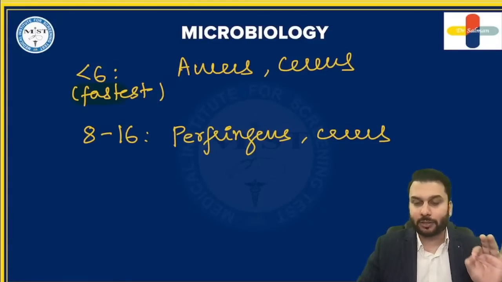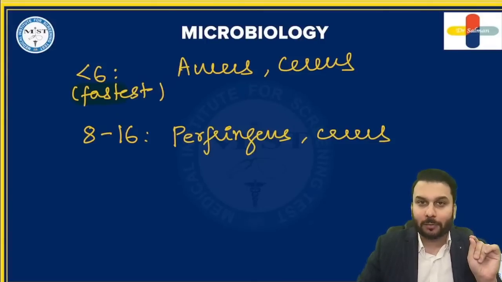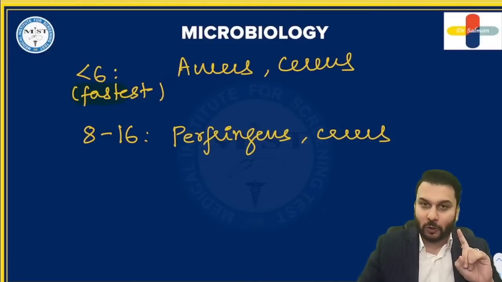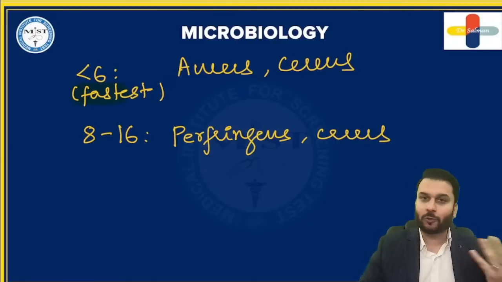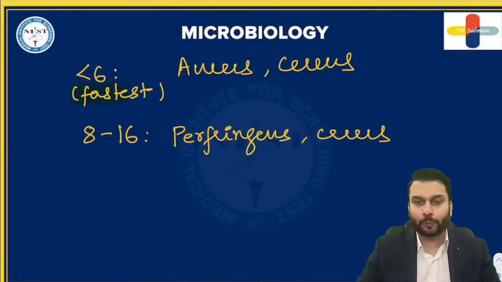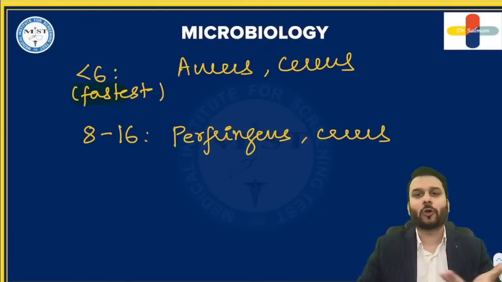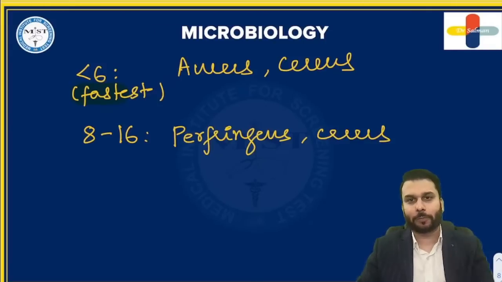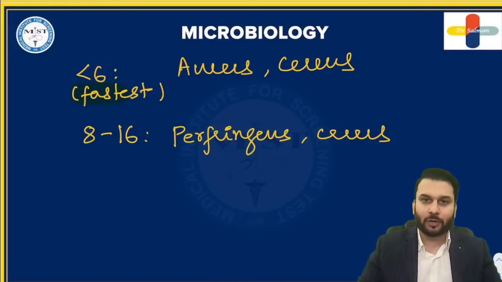So guys, please remember the point is Bacillus cereus is good at mimicking others. It copies others. If it copies aureus, then it's going to be fast. If it copies perfringens, then it's going to be slow, 8 to 16. So cereus copies others seriously. That's how I remember. Cereus copies others seriously.